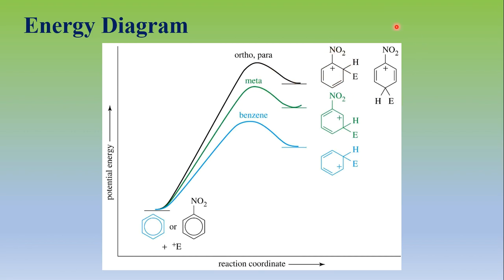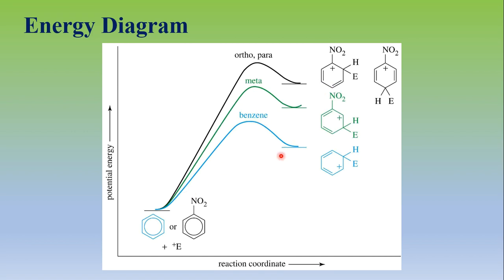So both these intermediates are shown here at the top side, which has the highest potential energy, where the electrophile attack takes place on the ortho and para positions. Now the meta goes somewhat downside, where we get a comparatively more stable intermediate.